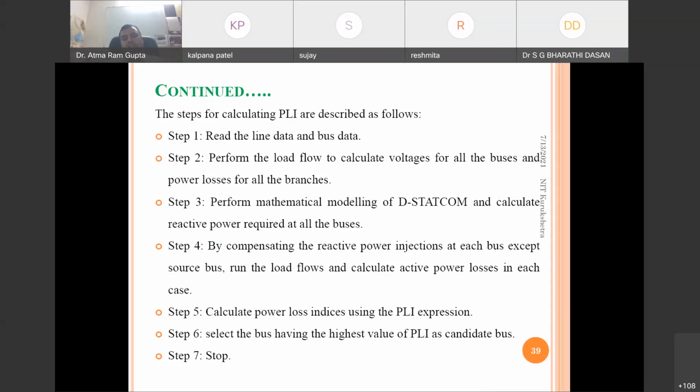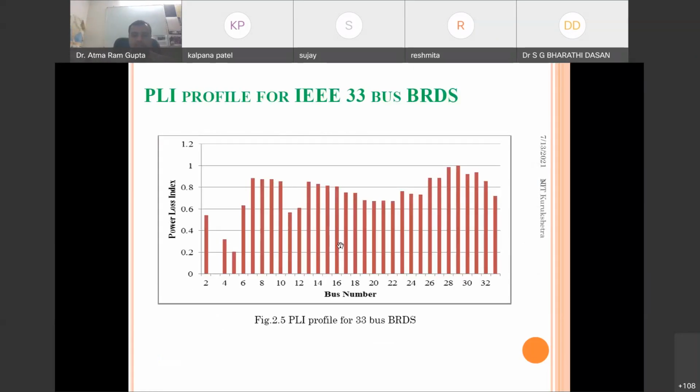Next, by compensating the reactive power injections at each bus except the source bus, run the load flow again and calculate the active power loss in each case. Then calculate the power loss indices using the PLI expression and select the bus having the highest value of PLI as a candidate bus. This is for the IEEE 33 bus balanced radial distribution system.